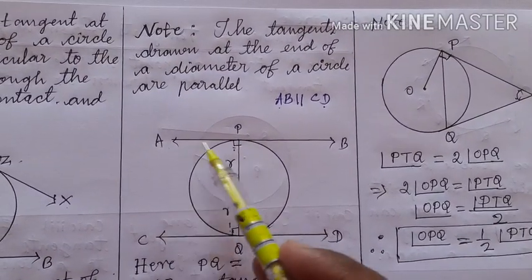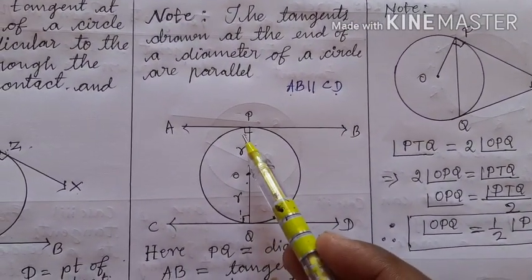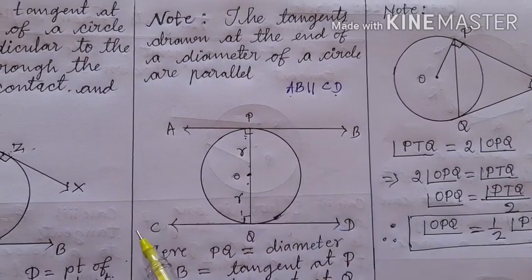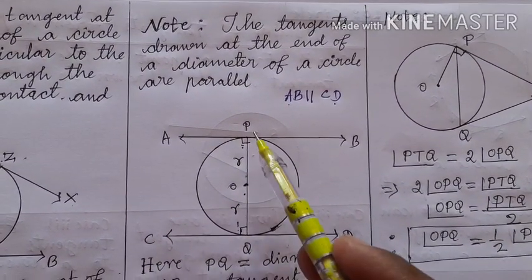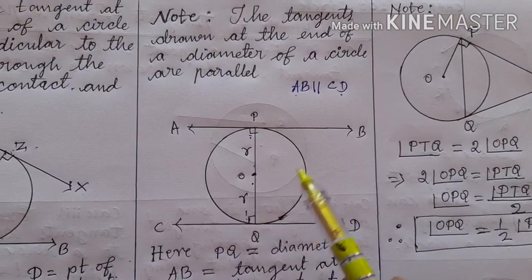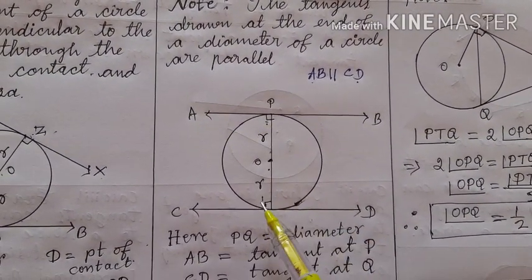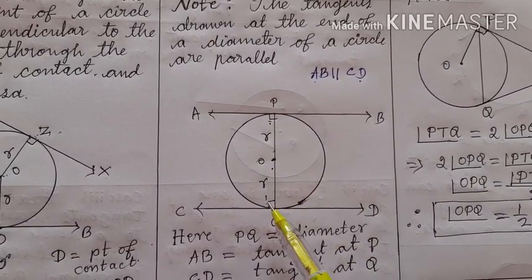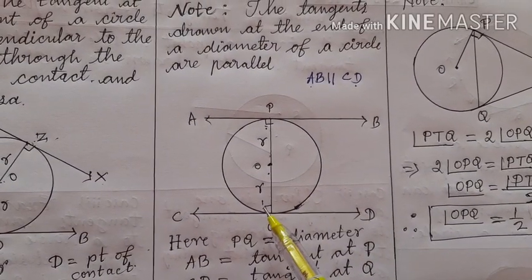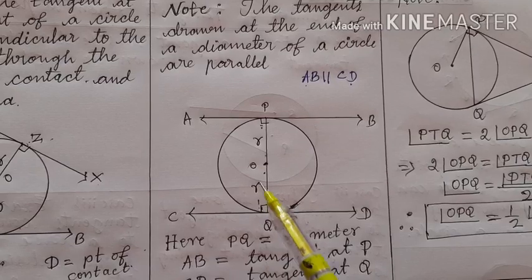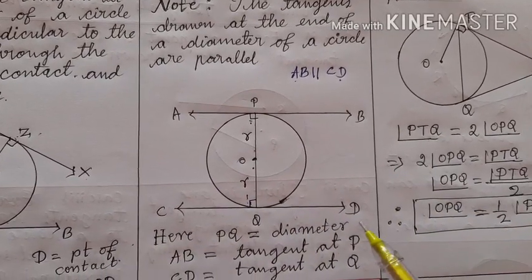Here APQ is an interior angle, and similarly CQP is an interior angle. Both are on the same side of the transversal. If we add this plus this, you will see that 90 plus 90 is equal to 180. Both are supplementary. That is why we can decide that AB is parallel to CD.